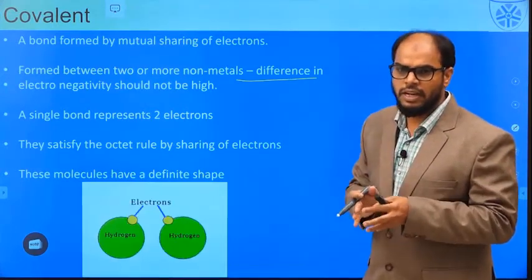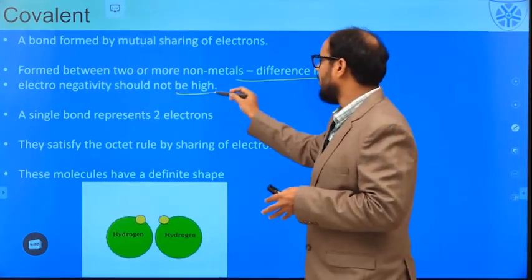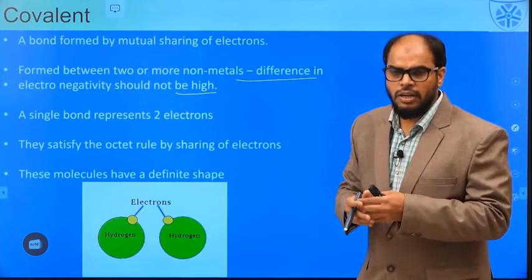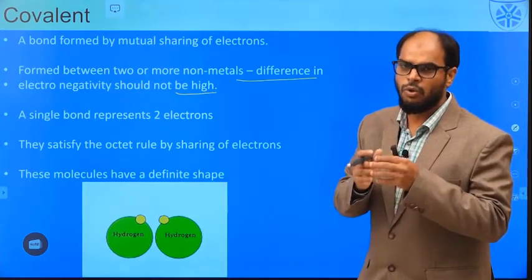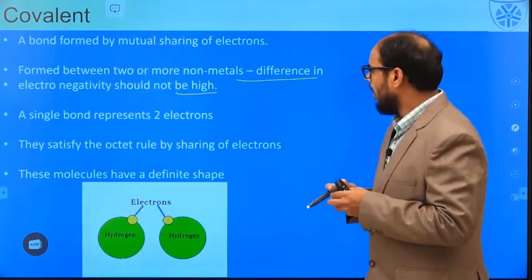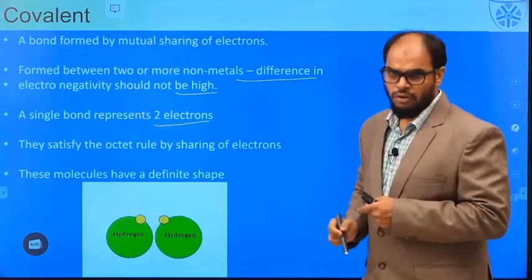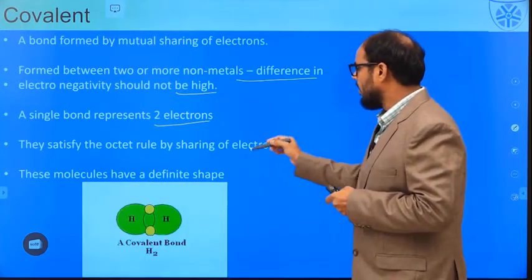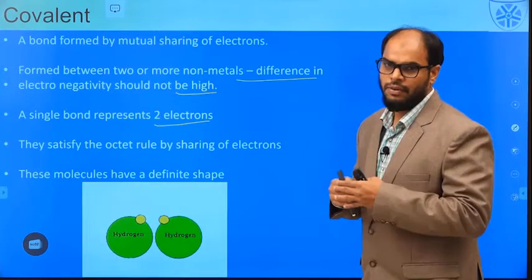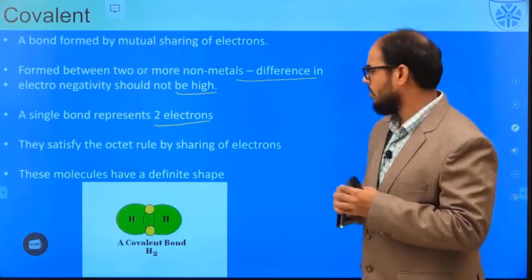We should be very clear that the electronegativity difference should not be very high, because the more the difference in electronegativity, the more difficult it is to form a covalent bond. So we have a bond between two electrons, and these two electrons are shared. They satisfy the octet rule by sharing of electrons.